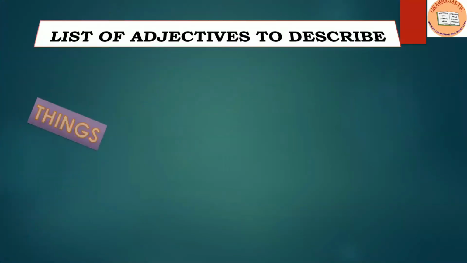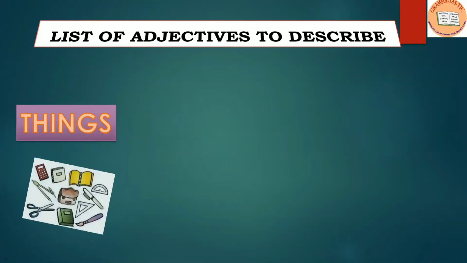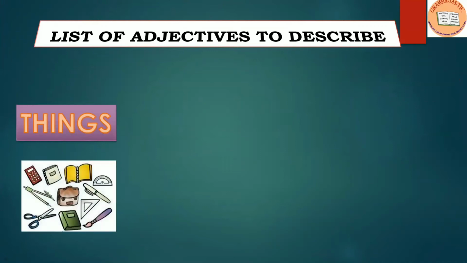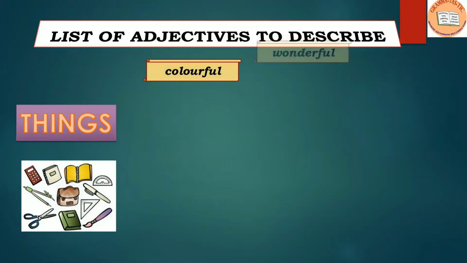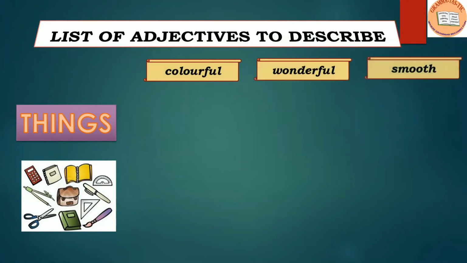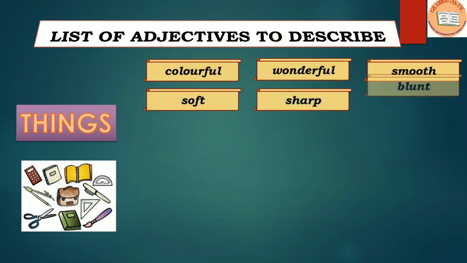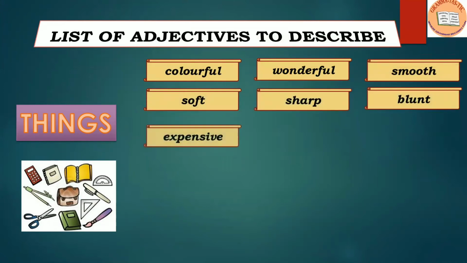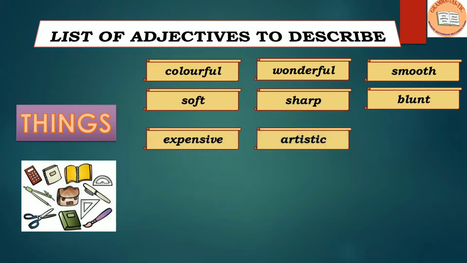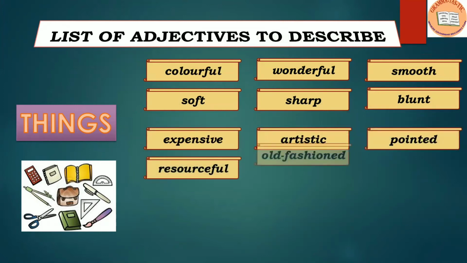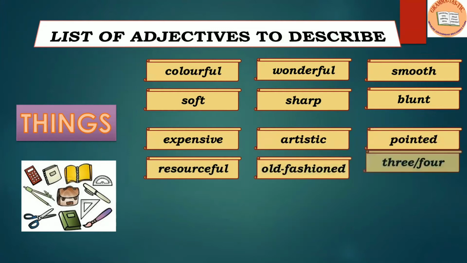And the last one is things. Things can be any object. So to describe them, we can use the words like colorful, wonderful, smooth, soft, sharp, blunt, expensive, artistic, pointed, resourceful, old-fashioned.